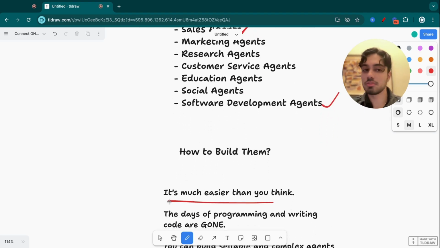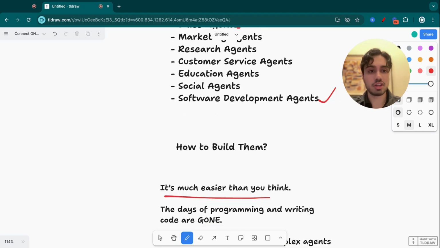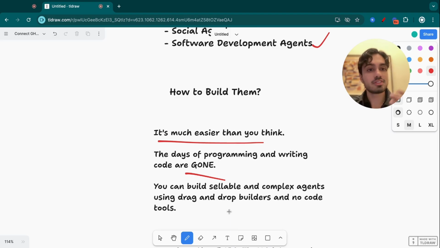And to be honest, it's much easier than you think. I think a lot of you might see this and be overwhelmed, like, I can't build an agent. I don't know how to do any of this, but it's a lot easier than you think. The days, like I mentioned, the days of programming and writing code are completely gone. You can build sellable, commercially viable agents using drag and drop builders now, using no code tools. You can literally have it up and running in like less than 30 minutes.